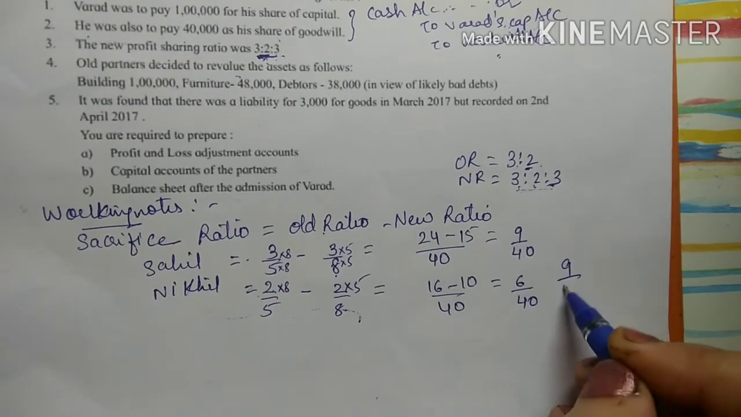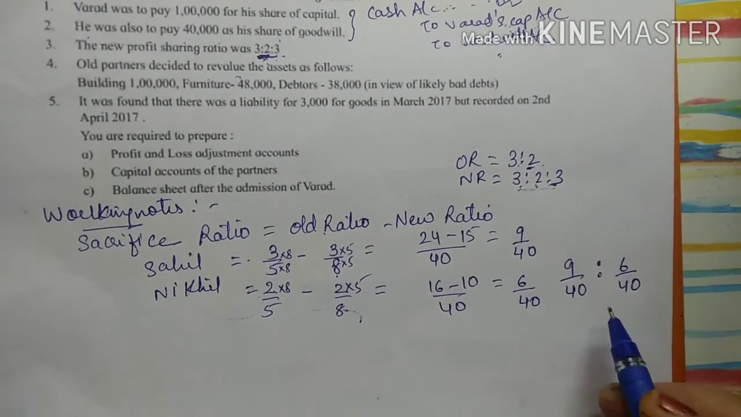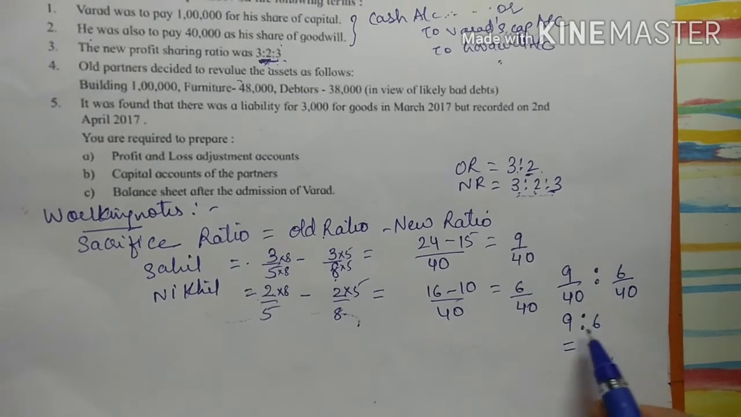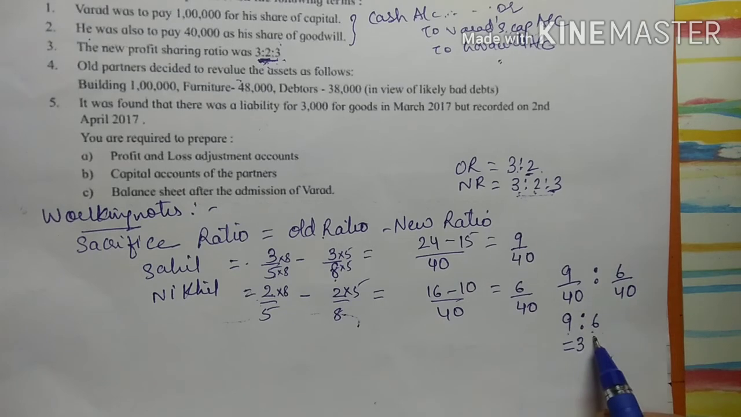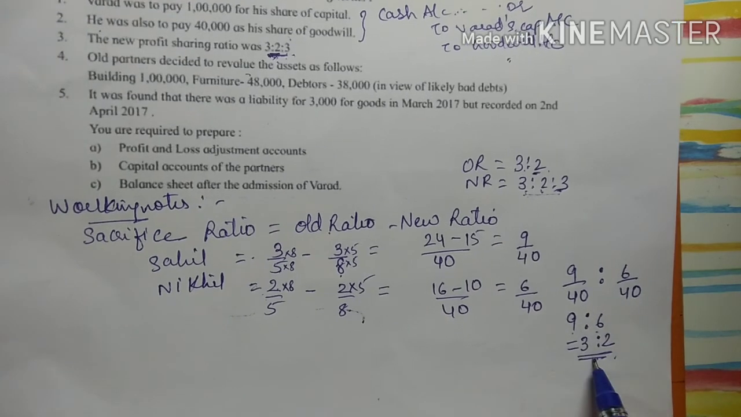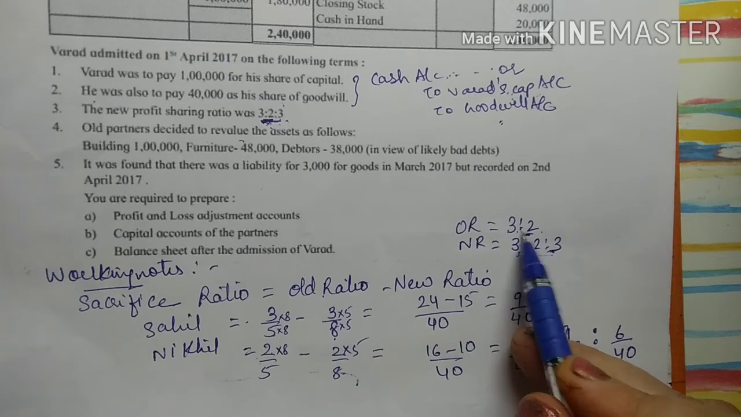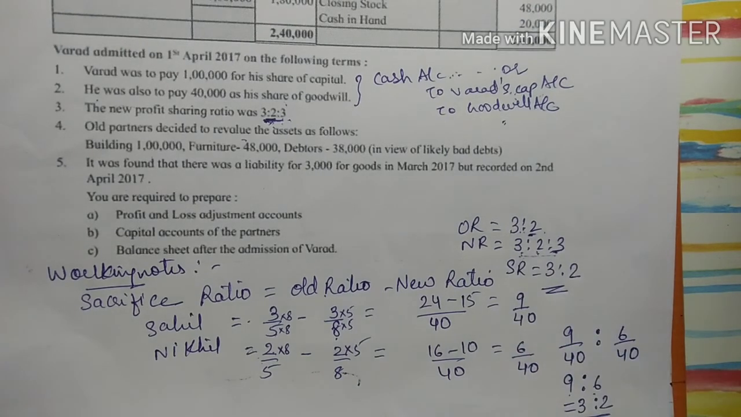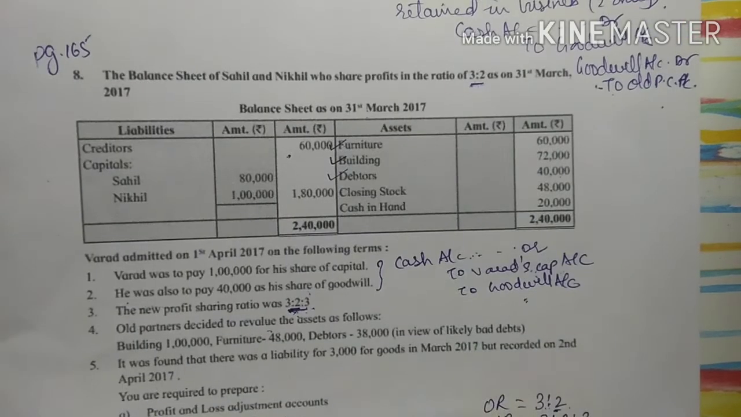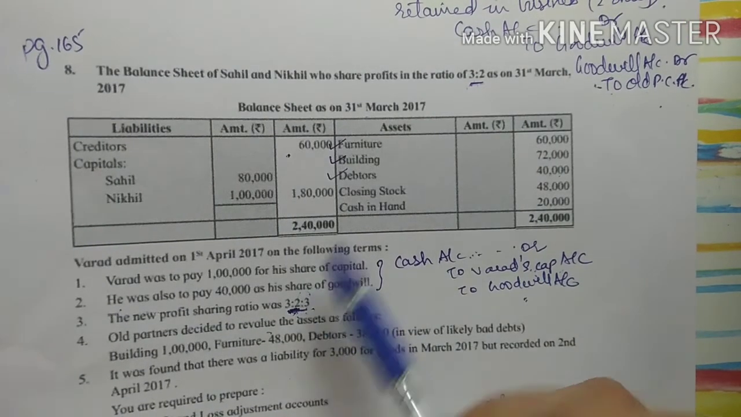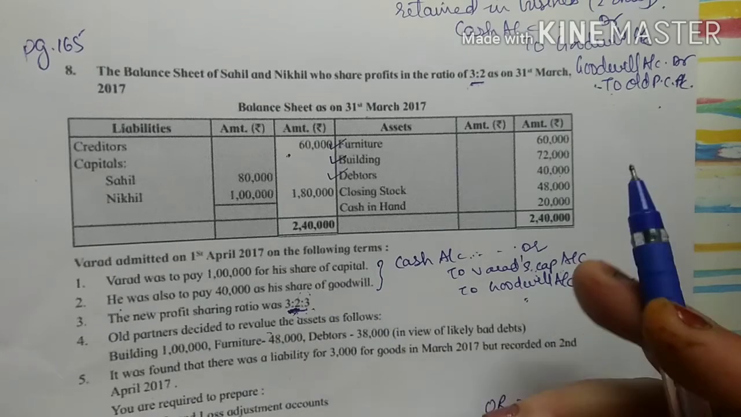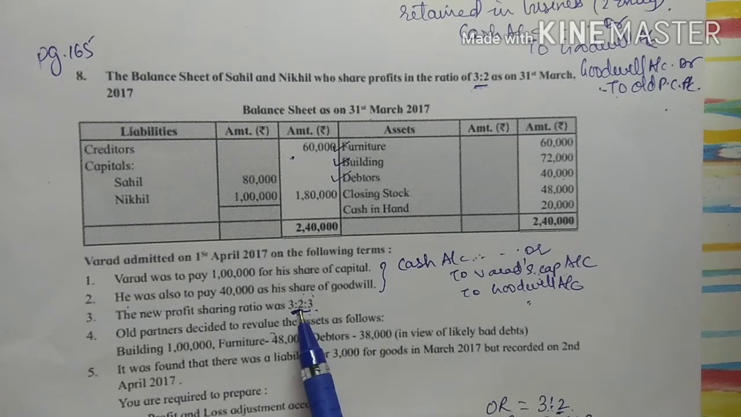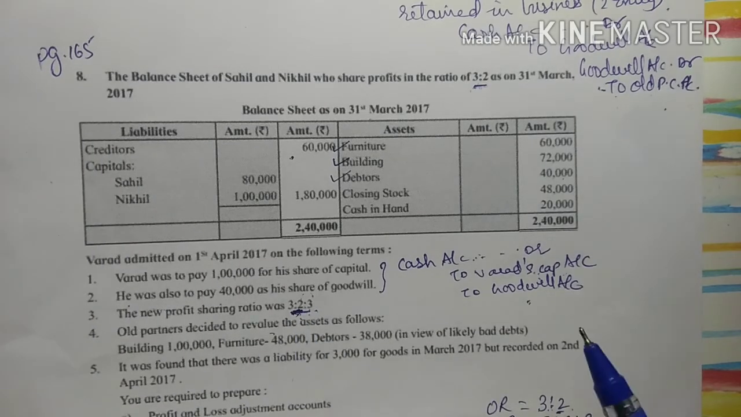Now see, what is my sacrifice ratio? 9:6/40. So that is what? 9:6. राइट, दोनों डिनोमिनेटर इक्वल है तो मैं ऐसे लिख सकती हूँ. So 3 3s are 9, 3 2s are 6. So what is again my sacrifice ratio? See, the old ratio was 3:2. Again my sacrifice ratio which I calculated is 3:2. So you can use this trick that whenever in the problem old ratio and the new ratio of the old partners are same, so definitely the sacrifice ratio is going to be same. But ओल्ड रेशियो कुछ और दिया है और न्यू रेशियो कुछ और दिया है, तो sacrifice रेशियो अलग आएगा.